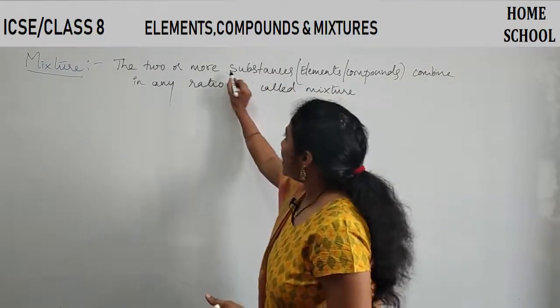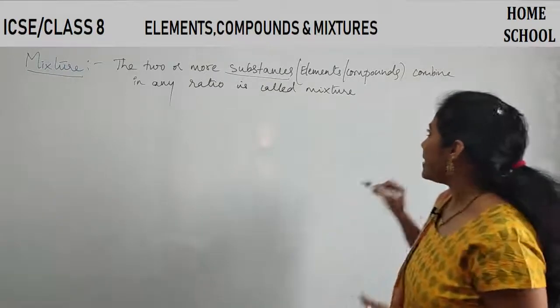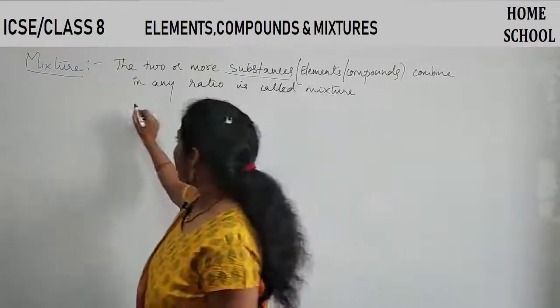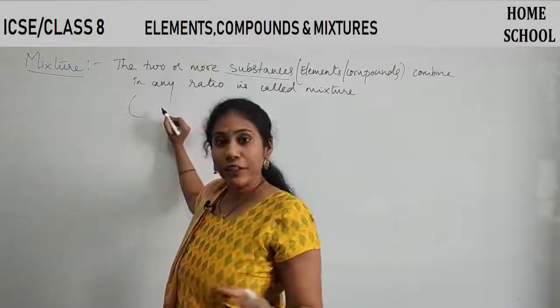Okay, so I said two or more substances when combined in any ratio is called a mixture. Substances can be element or compound.